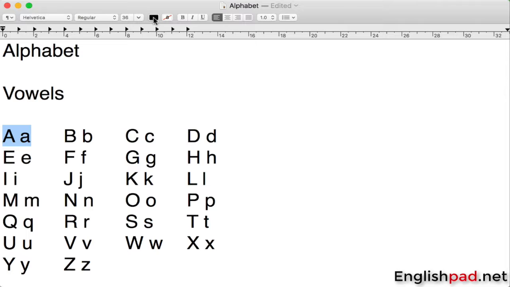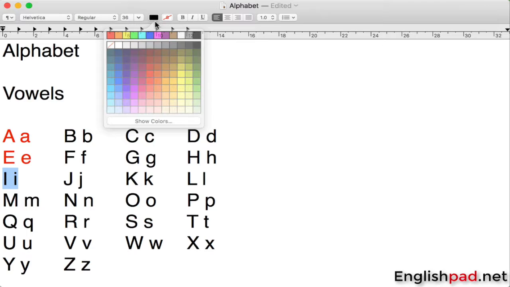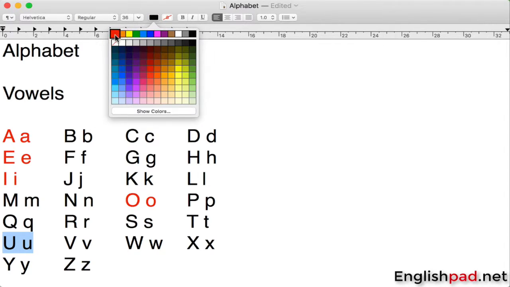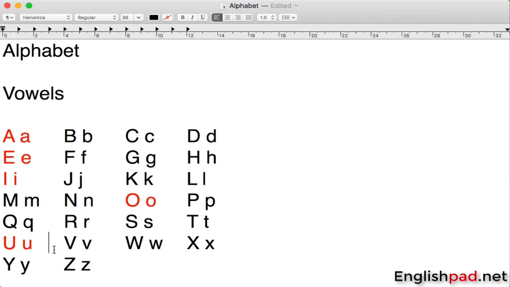Vowels are A, E, I, O, and U. So A, E, I, O, and U are the vowels of English.